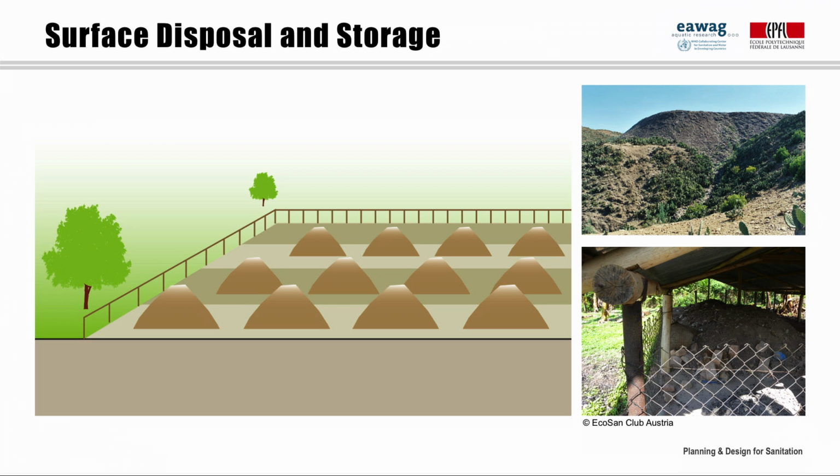Storage refers to temporary stockpiling. It can be done when a future need is anticipated or when further pathogen reduction and drying is desired before application. Surface disposal is primarily used for sludge, although it is applicable for any type of dry, unusable material.